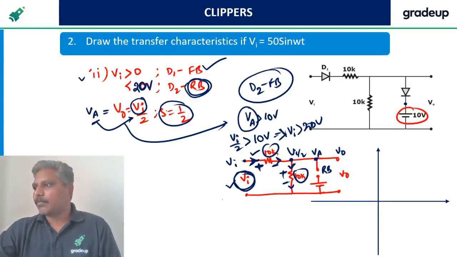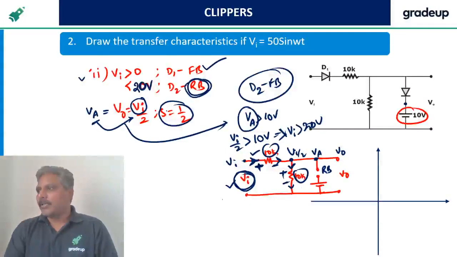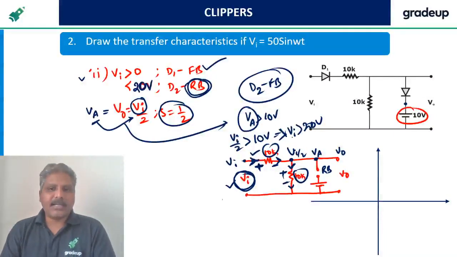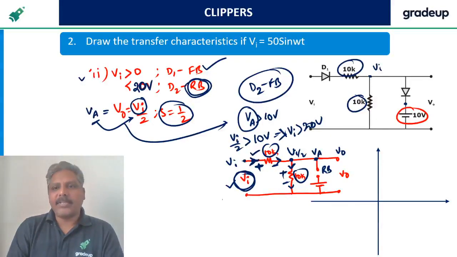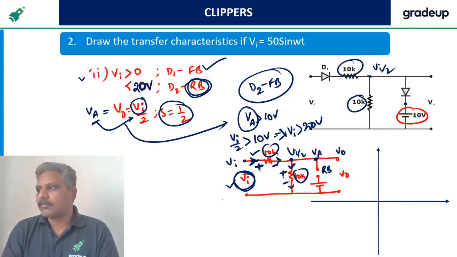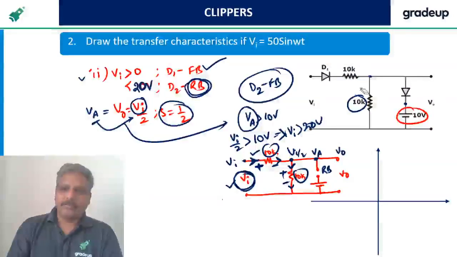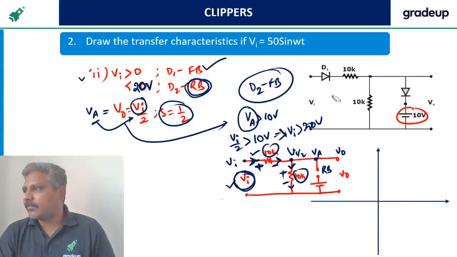Ajay is asking, suppose both the resistors have different values, then what should be the voltage drop? We have to calculate that. I will give you that example also, don't worry. If the values of the resistors are different, the voltage here may not be Vi by 2, you will get it accordingly. Nitesh asks, are you applying Vi greater than 0 and Vi less than 0 for both the diodes, sir?